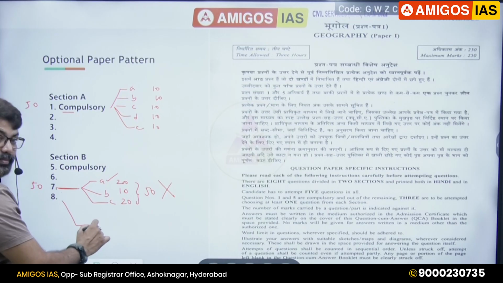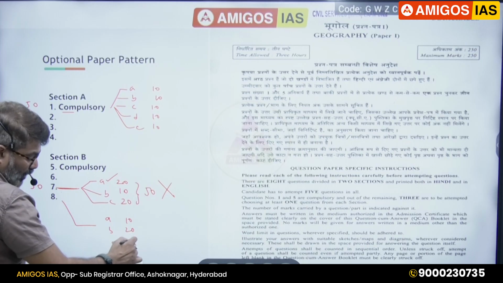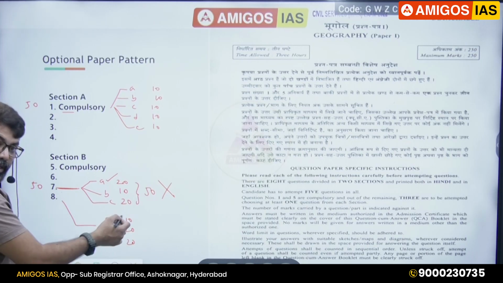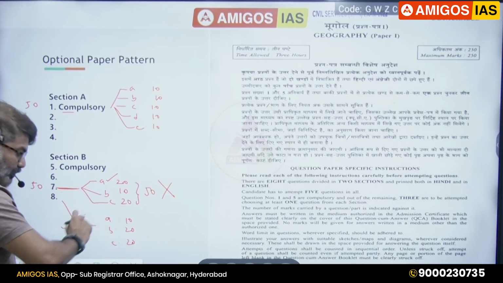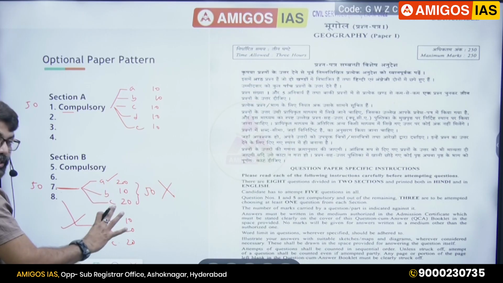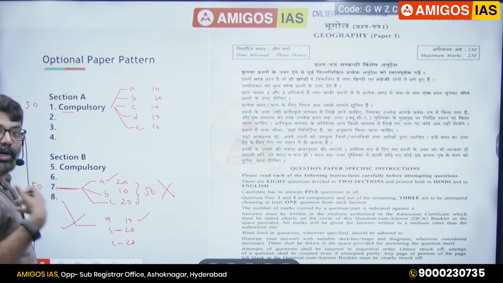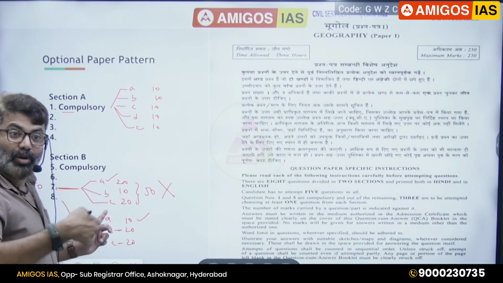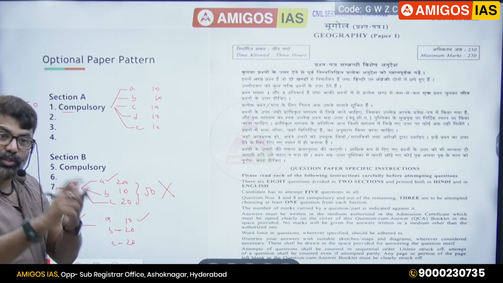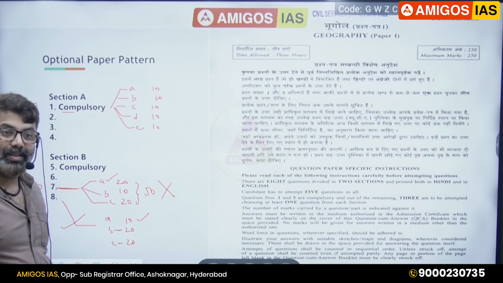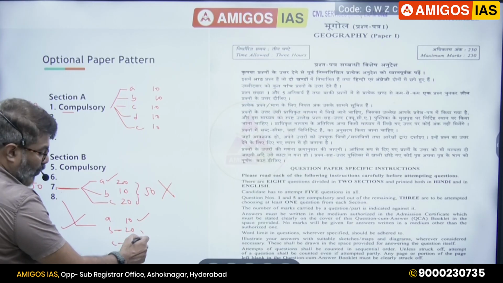You should go to the 8th question and see what the questions are here. A, B, C. Here let's say 10, 20, 20. Then you should read all the questions, A, B, C. If you are convinced that you know all the answers, then you attempt this. You got it? Many students start one question and then they read the next parts. Then they are shocked: oh, I don't know this. That means you have already wasted time. If you start one question, you have to complete it. If you don't complete this, you are losing 40 marks here.